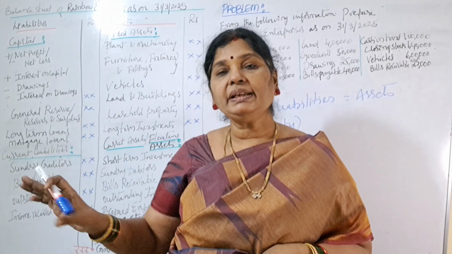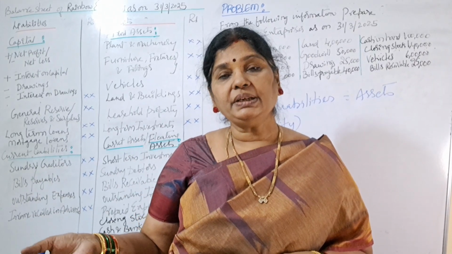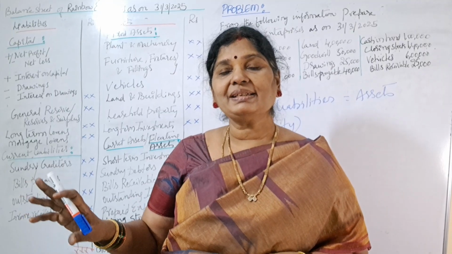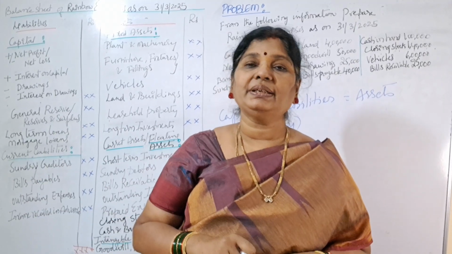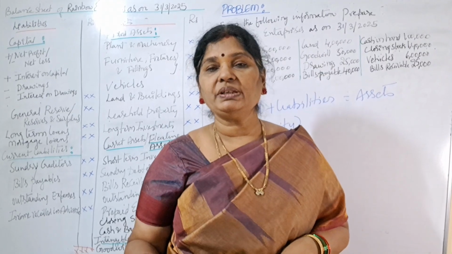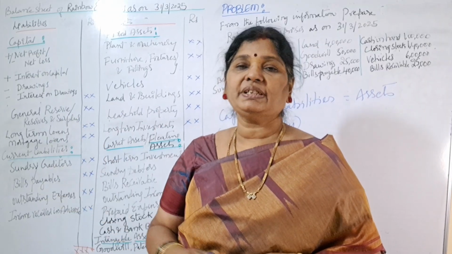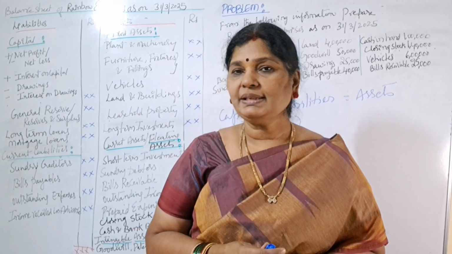So in that it is very clearly mentioned that Bharti has to pay 10 lakh on December 31st, 2025, and he mentions all these details and he will raise that bill which I will accept. That means I'm accepting that I will pay 10 lakhs of rupees of money after 3 months, that is on December 31st. Say for example, I bought some goods on credit basis from my supplier.